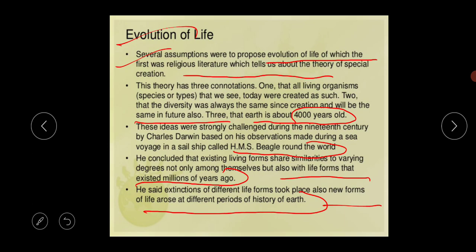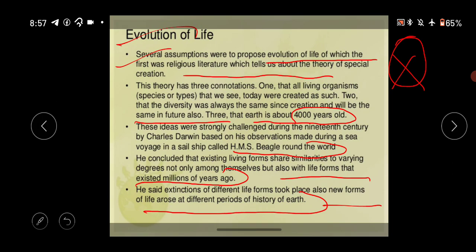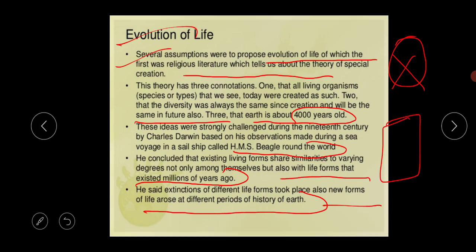So actually, the history of life forms on earth has involved both extinctions of old forms and evolution of new forms. So this is actually life. Life cannot be stuck at a certain point. Life has to evolve, otherwise life would be stuck at a certain point. So what is the meaning of this? The death of the old one and the birth of the new one. This is our life actually.